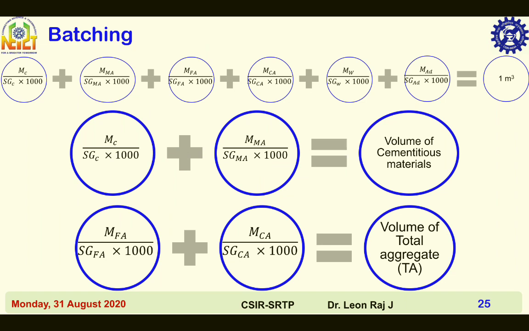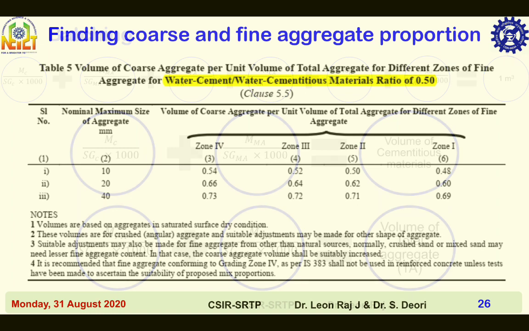Sum of volume of cement and mineral admixture is equal to volume of cementitious materials. Sum of volume of fine and coarse aggregate is equal to volume of total aggregate, that is TA.